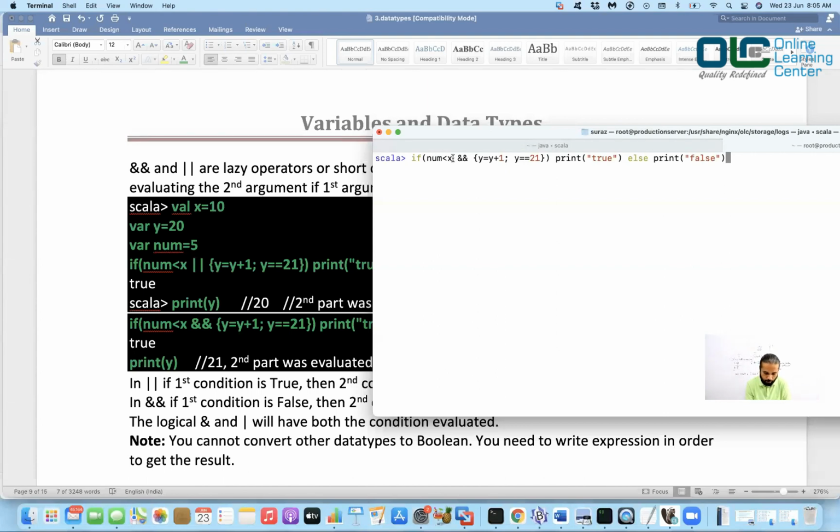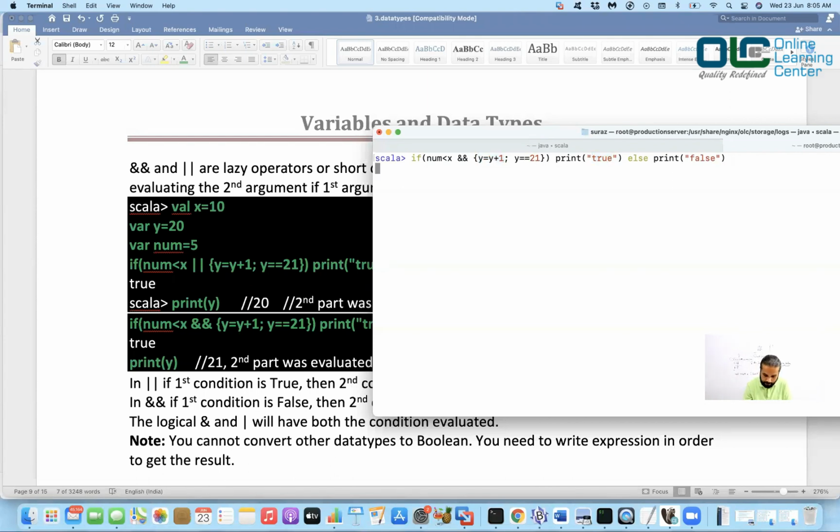True. That is true. But in this case, you have and, right? Which means it has to go and check the other condition as well to finalize the actual result. Okay. Now it comes here and y value was 20. Previously y value was 20 and y becomes y plus 1. So y value is 21 now, right? So y value was incremented to 21 and y is equal to 21. It is true because the value is incremented to 21. So y is equal to 21 is true and it should give you true.